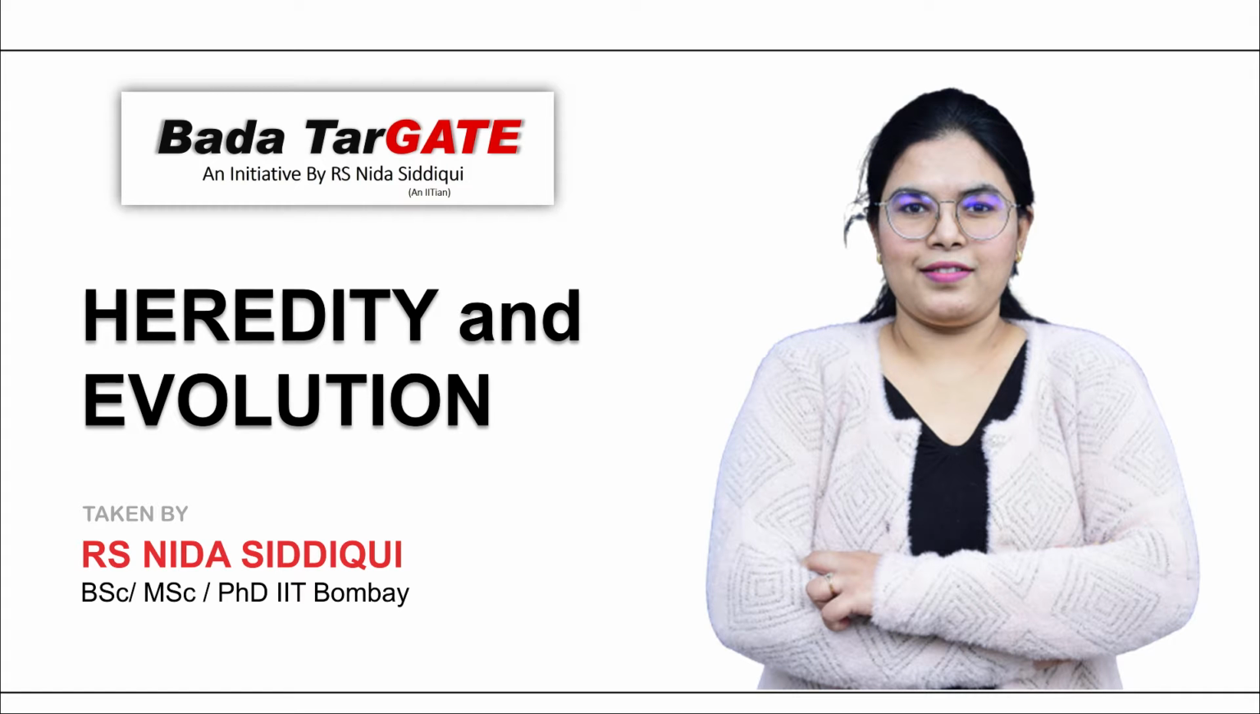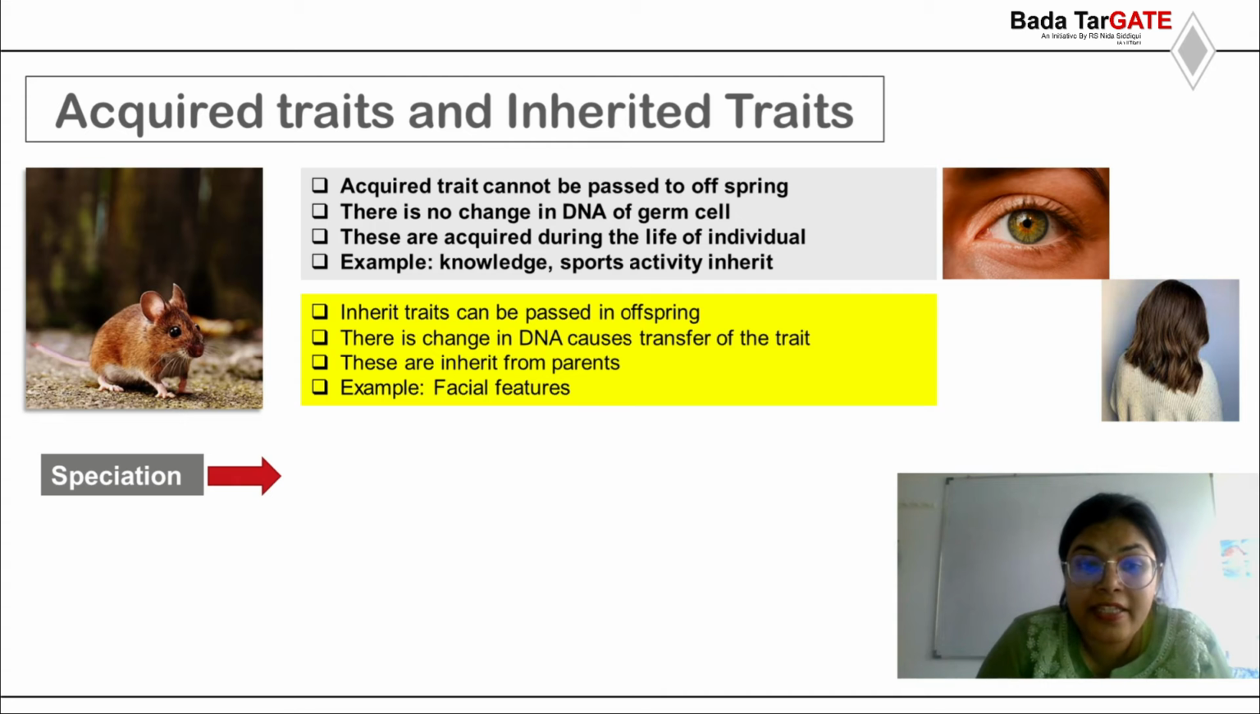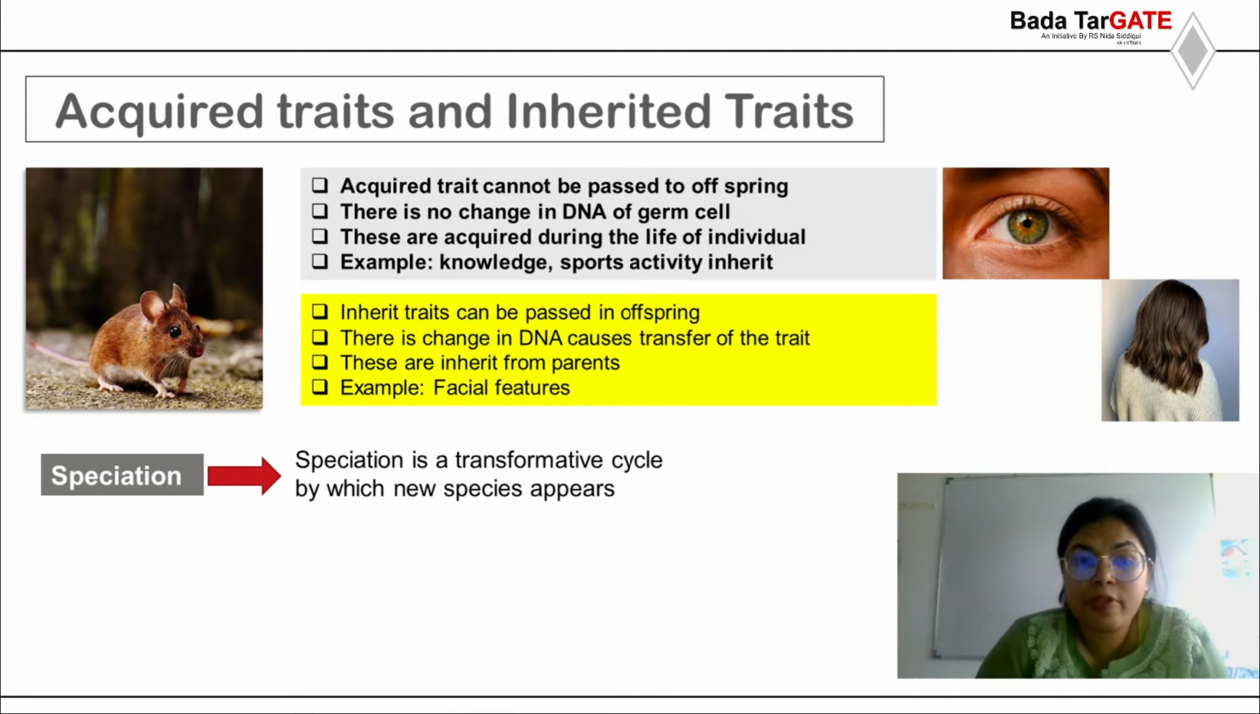So now we are going to understand a few more terms, like speciation. It is a transformation of the cycle by which a new species appears. As we have seen in the earlier case of beetles, a new species was produced at last. Suppose we are talking about this green beetle: a certain variation occurs and that produces a green beetle.